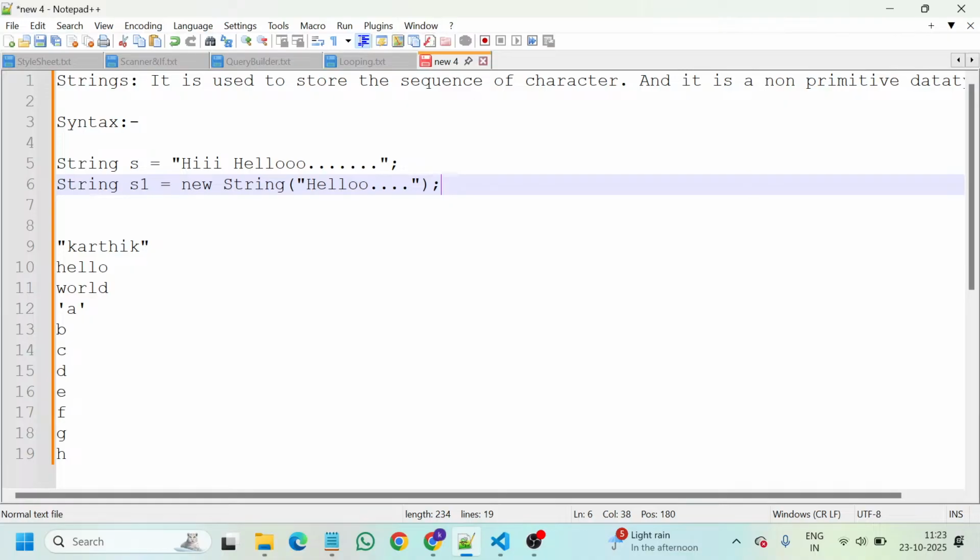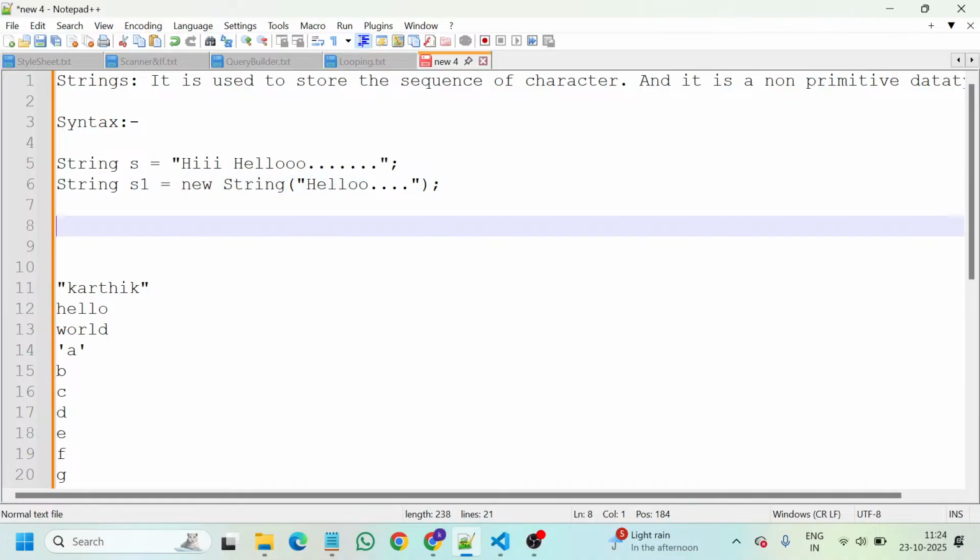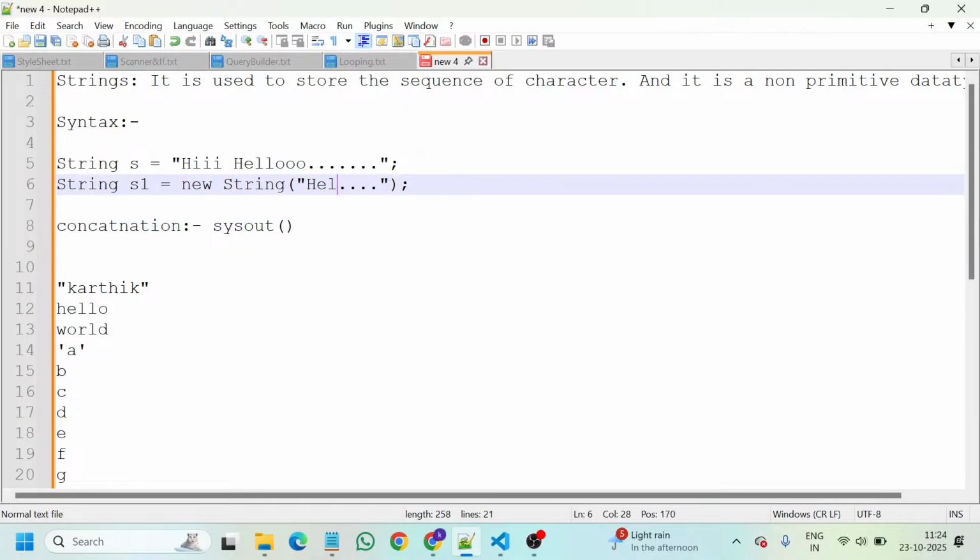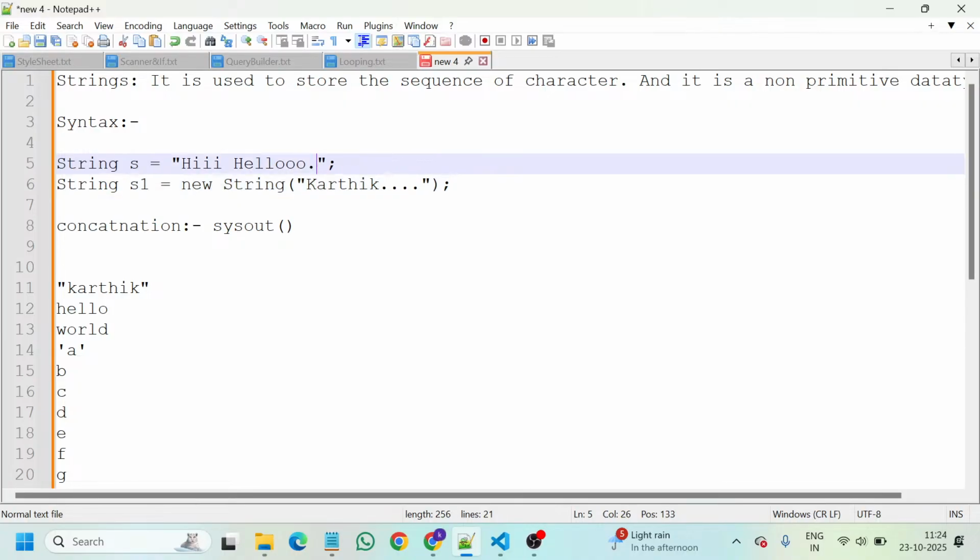And now let us know about concatenation. So what is meant by concatenation? So when coming to this concatenation, combining of two strings, adding of two strings, s plus s1. In the sysout statement, so I will give, one second, hi, hello. So I will take down Karthik here. Karthik. So this will be easier. In the sysout statement, I will take s plus s1.